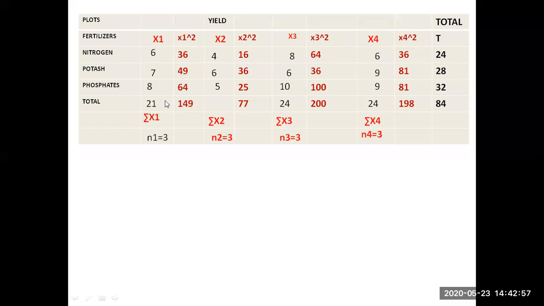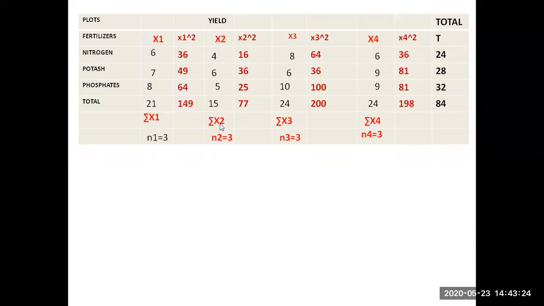Okay. Next, the summation of X1 is how much? 6 plus 7, 13 plus 8, 21. I am writing it as sigma x1. Similarly, squaring of this, I am writing x1 square: 36, 49, 64. The summation is 149. Similarly, x2 summation is 15, sigma x2.